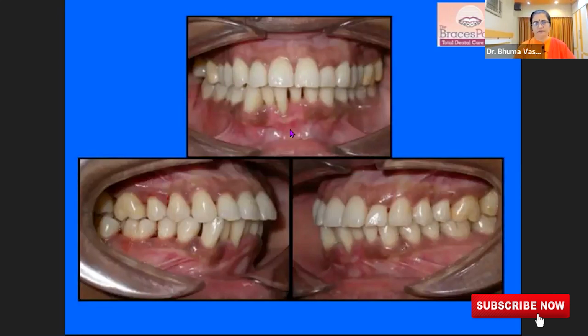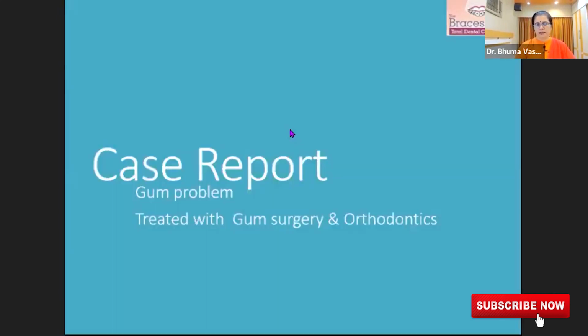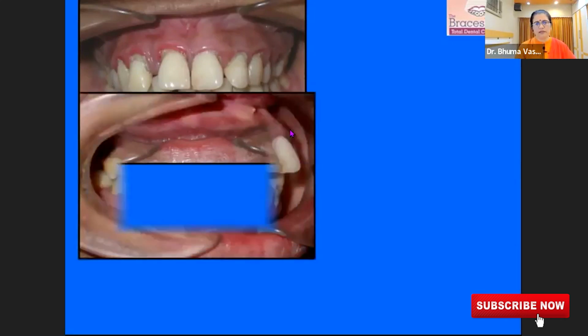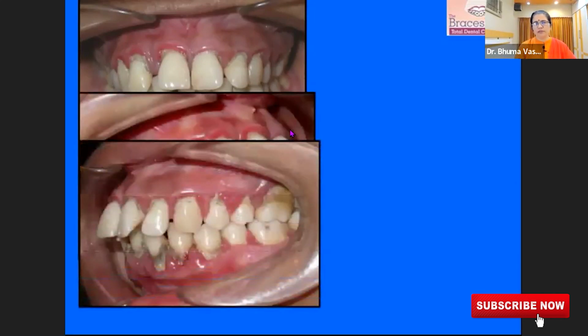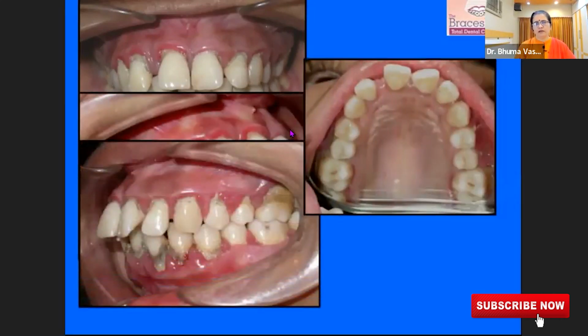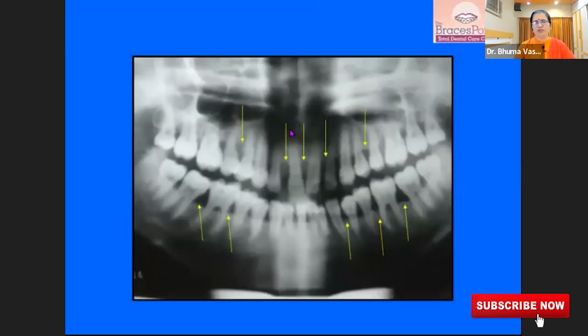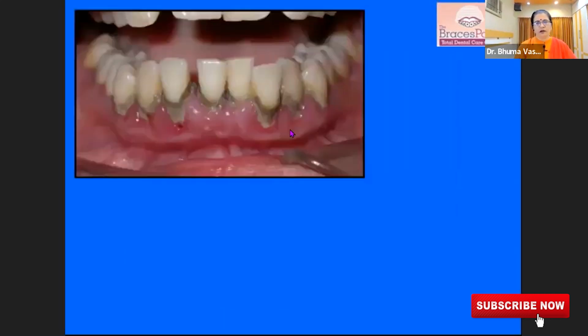Another case, a young girl who comes with teeth which have so many deposits. The teeth are already drifted. There are spaces between the teeth. The pus is oozing from the teeth. And when we examine her X-ray, she has so much bone loss. At this stage, we do the deep cleaning, polishing and root cleaning.